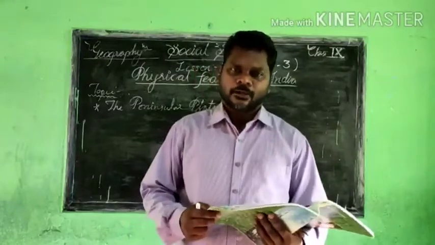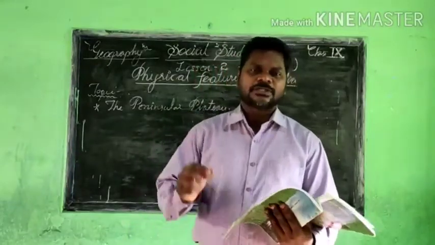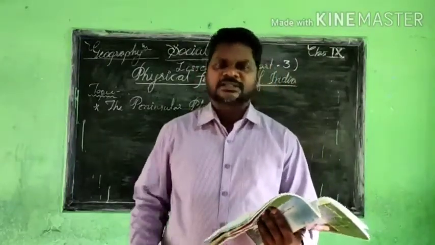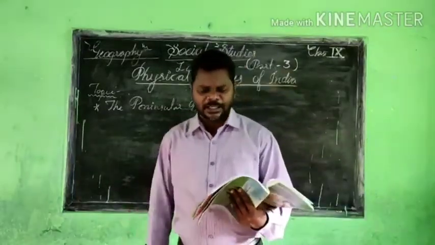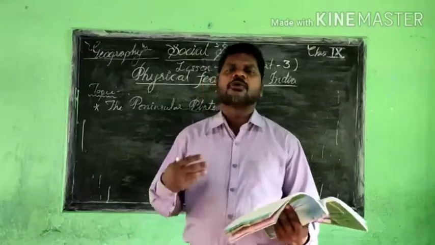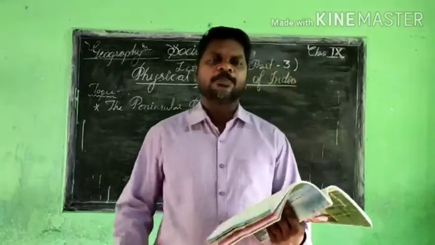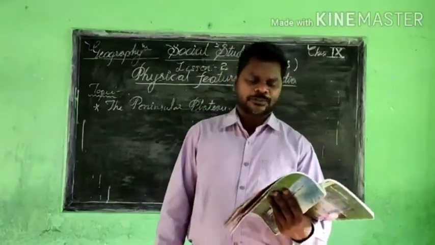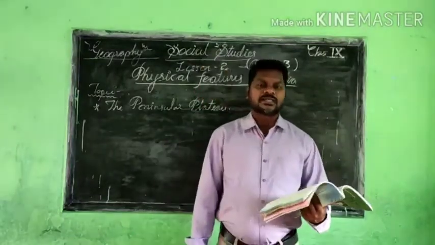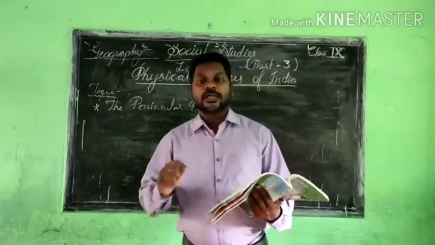I hope you now understand a little picture of the Peninsular Plateau. It is like a tableland composed of crystalline, igneous and metamorphic rocks, formed because of the breaking and drifting of Gondwana land.